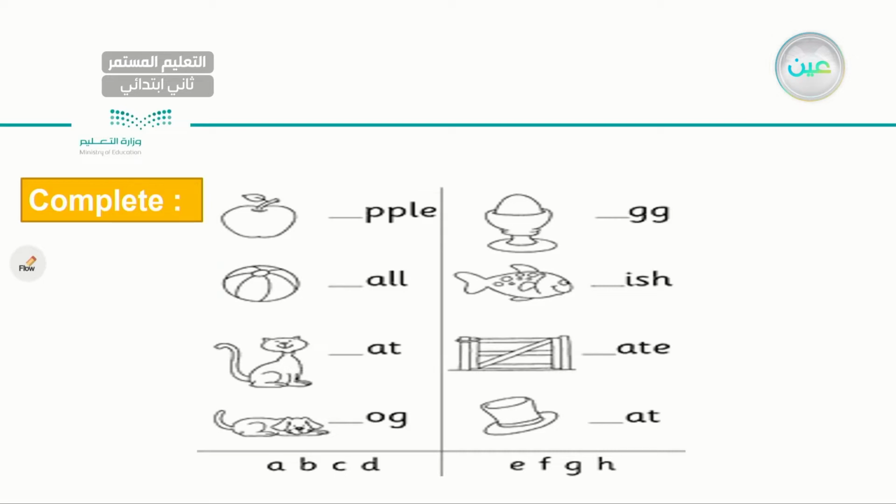Now, try to complete. As you can see, to your left, I have a group of words, and they miss one letter. Okay? But I gave you the letters below. As you can see, I have A, B, C, and D. Moving to the next part, I have also 4 pictures that miss one letter, and I gave you all the letters below. E, F, G, and H. Let's start with the first word. This is an easy one.